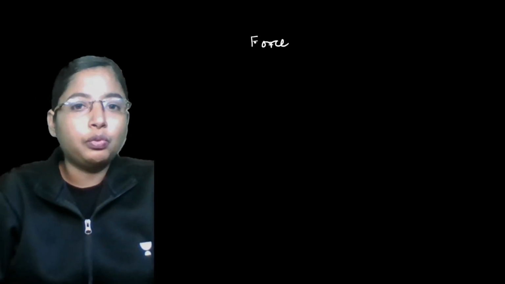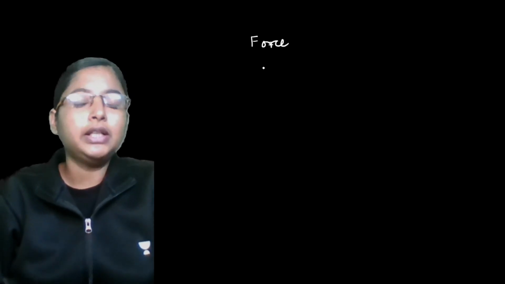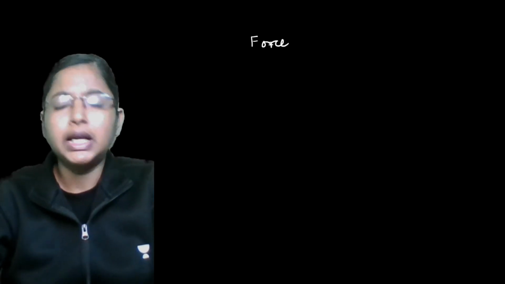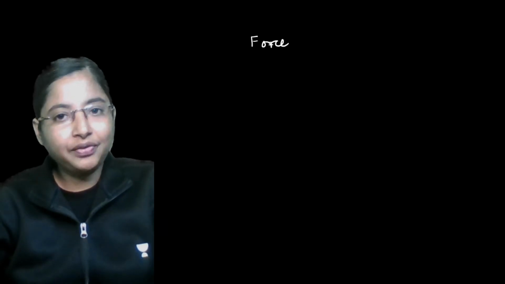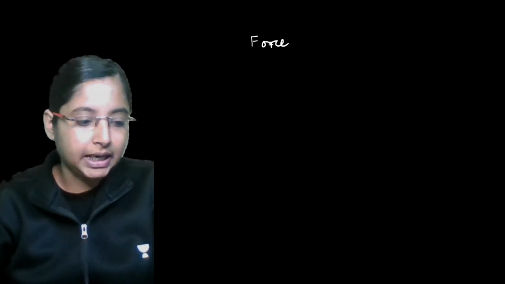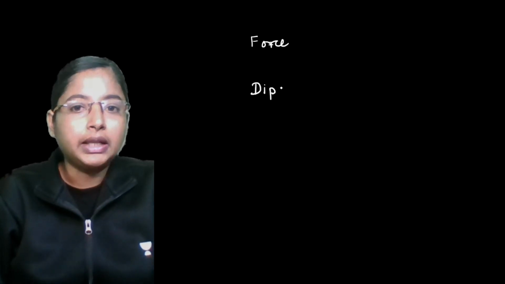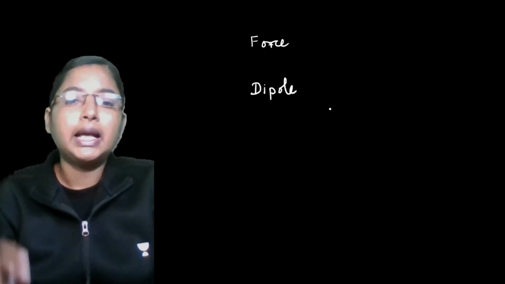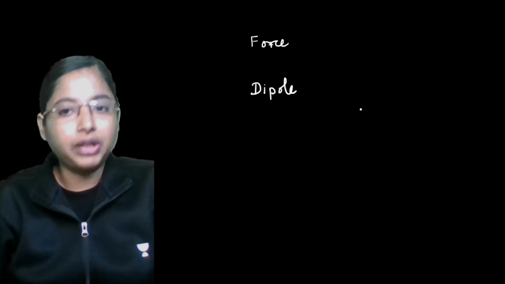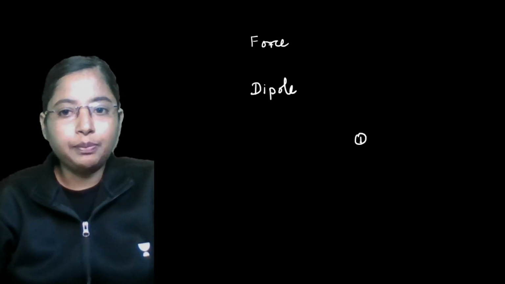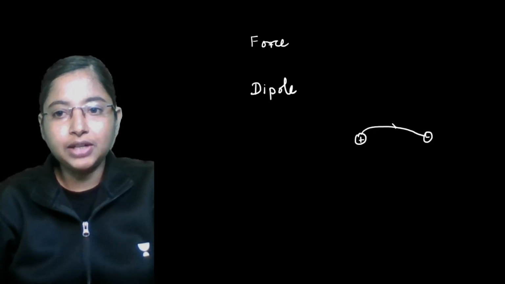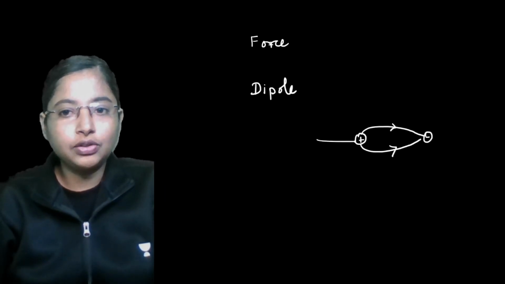Next important point, in your 3-mark questions, mostly in previous years, which was repeatedly asked, was the question on dipoles. That is, what is the electric field because of a dipole? If you take a dipole, we have a positive charge and a negative charge. Electric field lines always start from the positive charge and terminate on the negative charge.